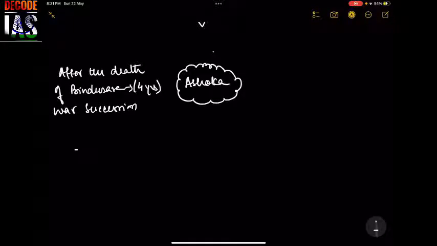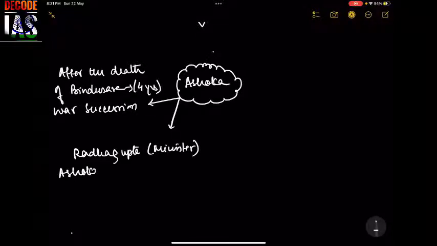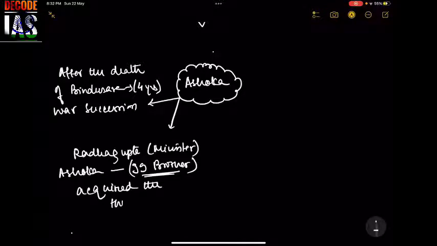Therefore, there was loss of human life and at the same time loss of resources and revenue. Radhagupta, a minister, informed Ashoka. He wanted Ashoka to be the next king. Ashoka killed 99 brothers of his, and he acquired the throne.